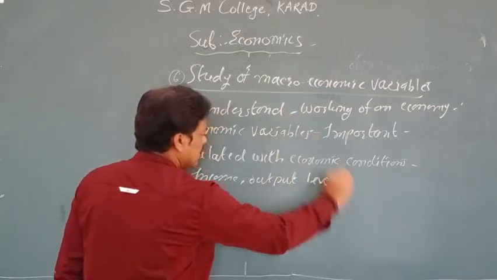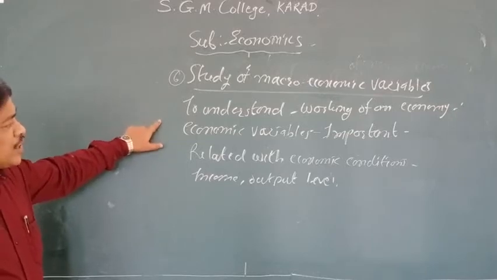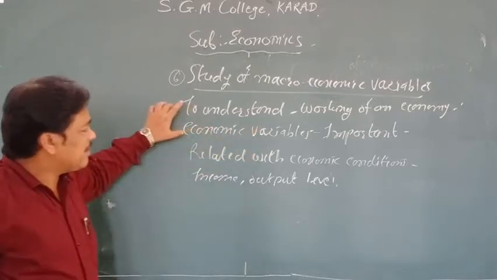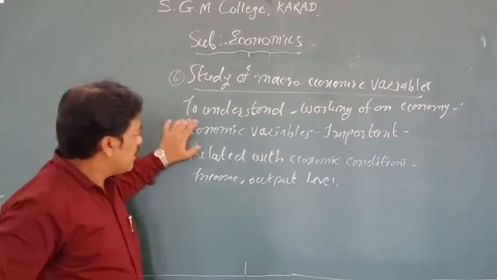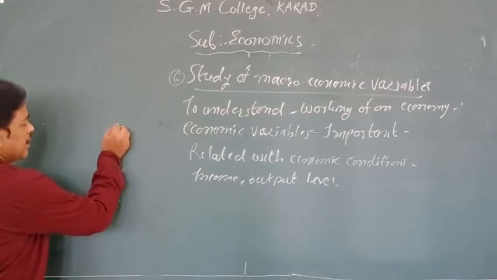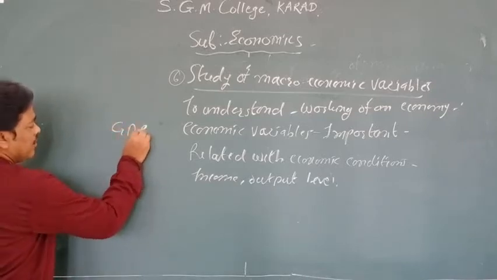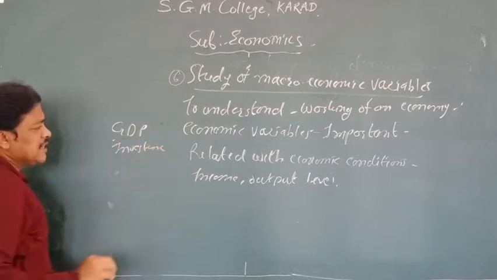See, with the help of macroeconomics, we understand the working of an economy, and at the same time the economic variables. What kind of economic variables are there? In my last lecture, I mentioned about economic variables. Now you can understand about the GDP, and another economic variable, that is investment. What kind of investment is there for your country? So these are some economic variables.